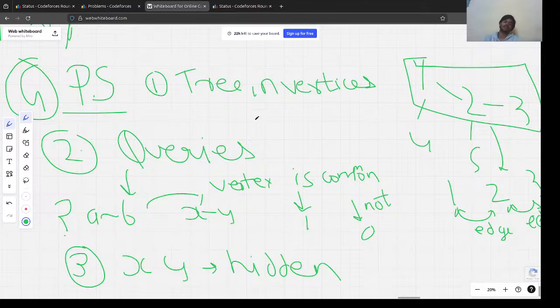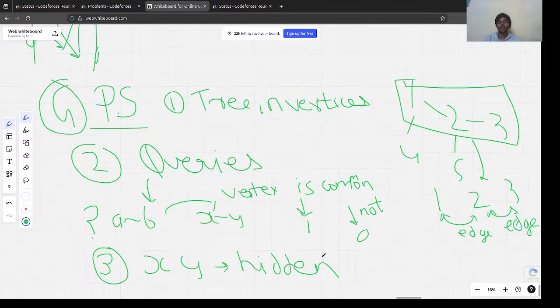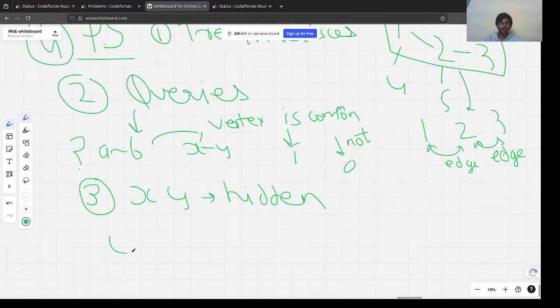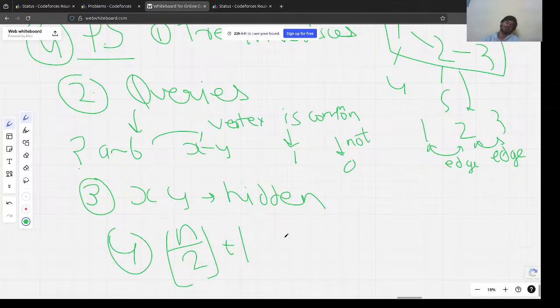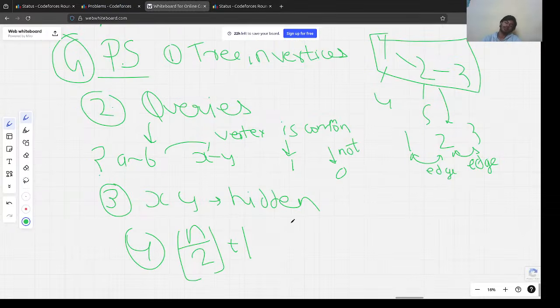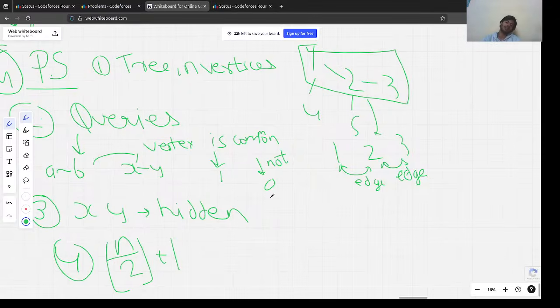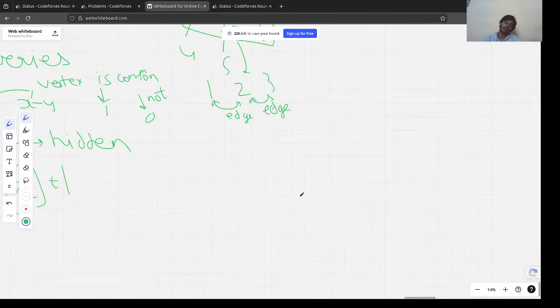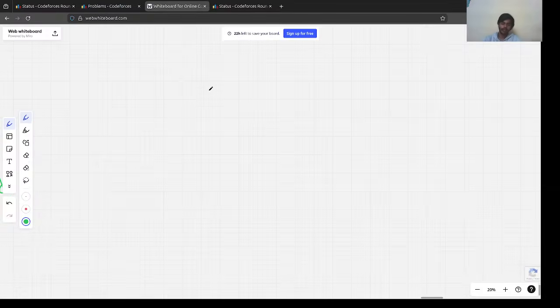So this tree or graph, same thing, we have n vertices, we have the description of the tree, and then we make queries to find out. But we can only make n divided by 2 plus 1 queries. We have this many queries to make. Got it. So what does this query mean? Let's actually understand it. Let's say we have a graph.